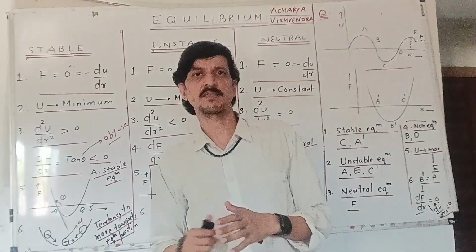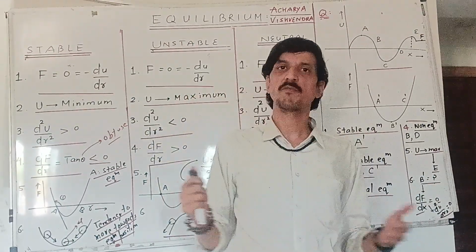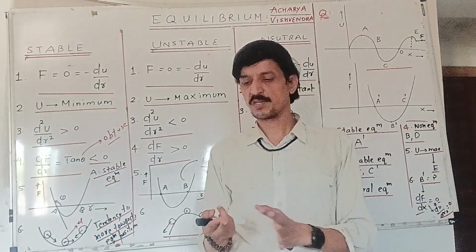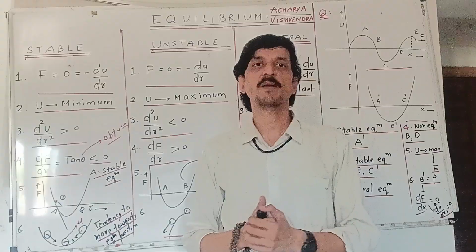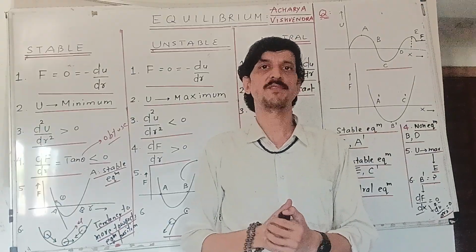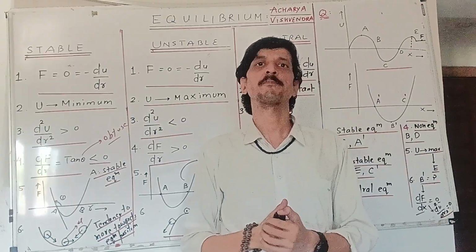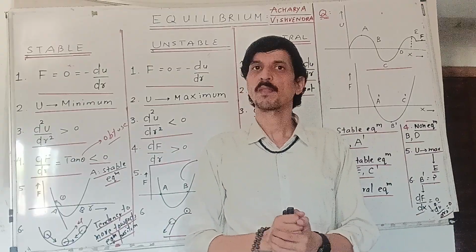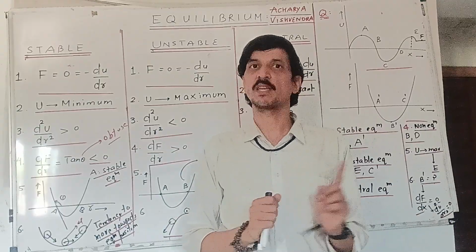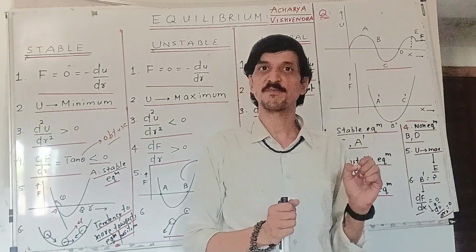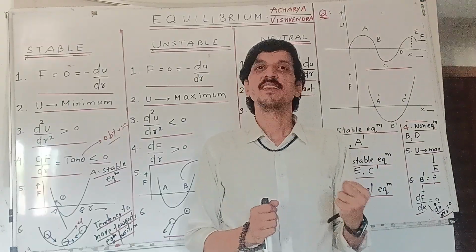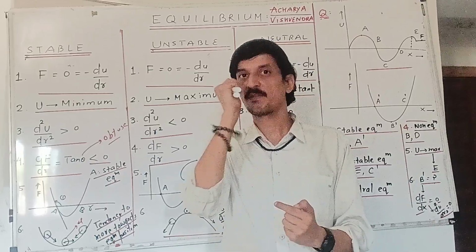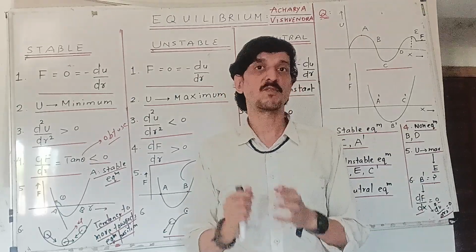I have discussed the concepts. That equilibrium is when there is no force. And this condition can be envisioned in terms of three aspects: stable equilibrium, unstable equilibrium, and neutral equilibrium. In a stable equilibrium, potential energy is minimum. In unstable equilibrium, potential energy is maximum. And in neutral equilibrium position, potential energy is constant.